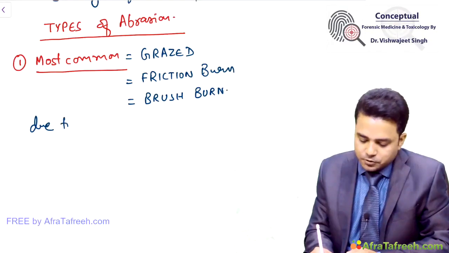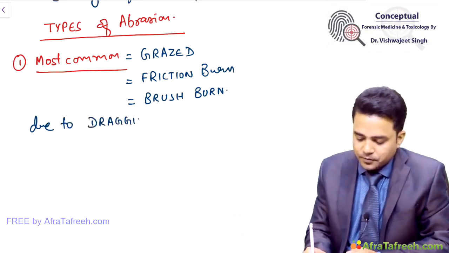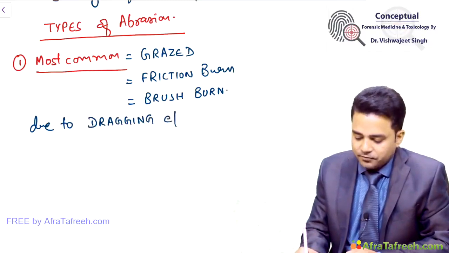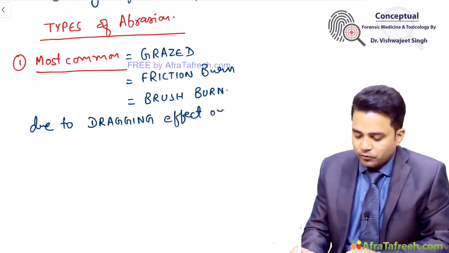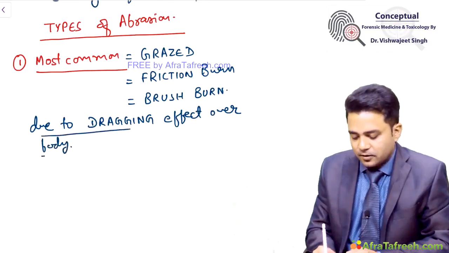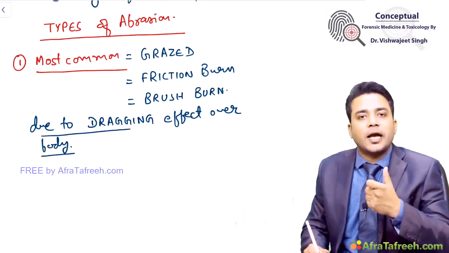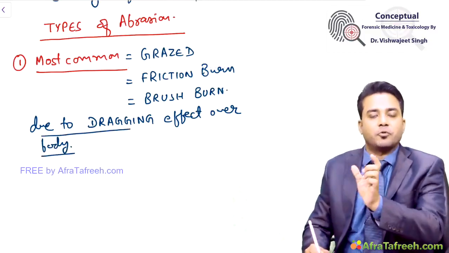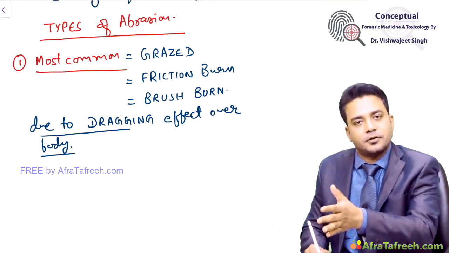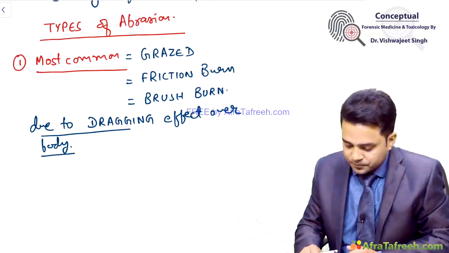These are produced due to dragging effect over body by any means. When there is dragging effect, grazed abrasions are produced. These are most common type of abrasions. Question of All India: most common type of abrasions are grazed abrasions. Production by dragging effect on the body.